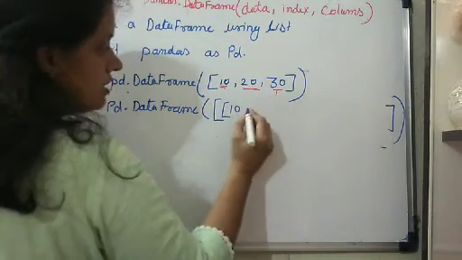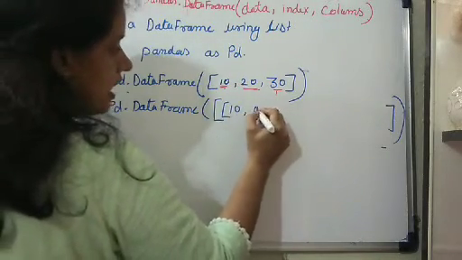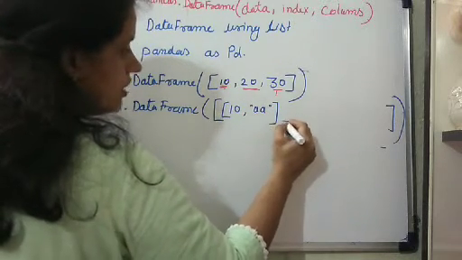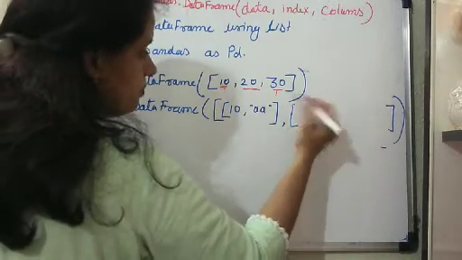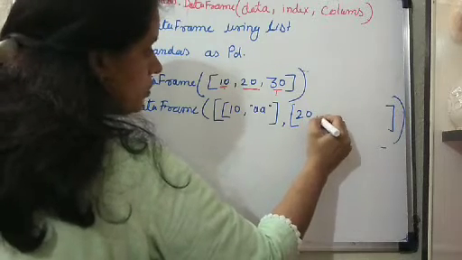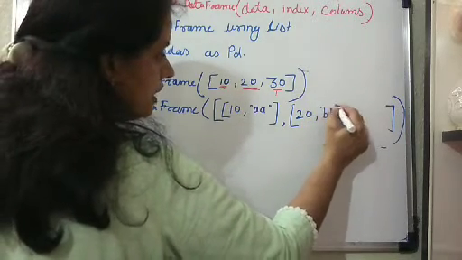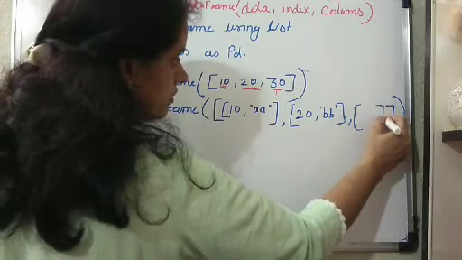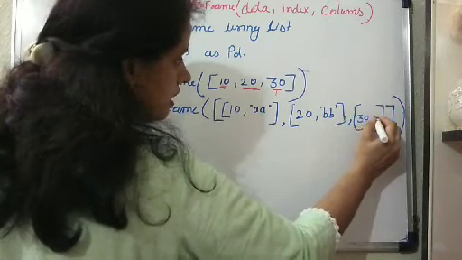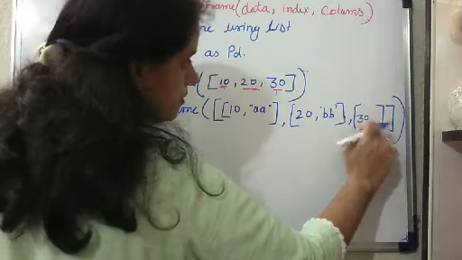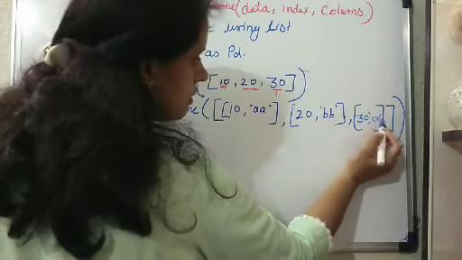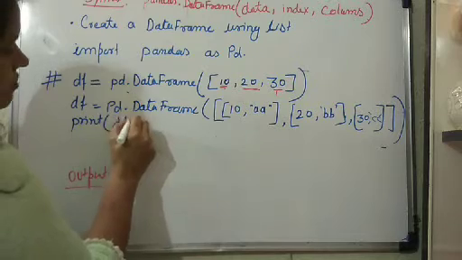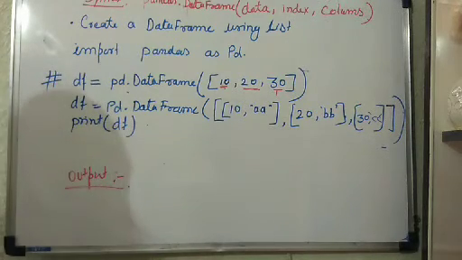So we are going to mention with this element 10 and AA. Now in place of 20 we are going to put another list, 20 and BB. Then a third list, that is 30 and CC. Now let us print this, print df, and see how it will be represented.